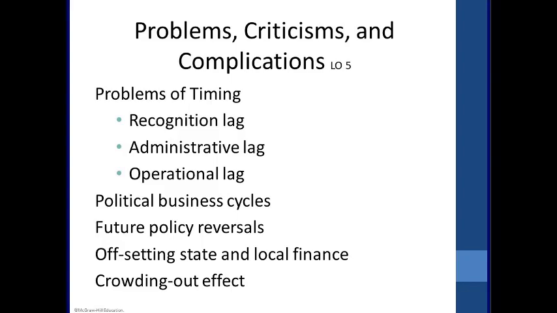Okay, the administrative lag is the time after you recognize and document it, or let's say that GDP has fallen for 6 months straight and we're now in a recession. So what are we going to do about it? The administrative lag is the time between when we've documented that we're officially in a recession and when we decide what to do.